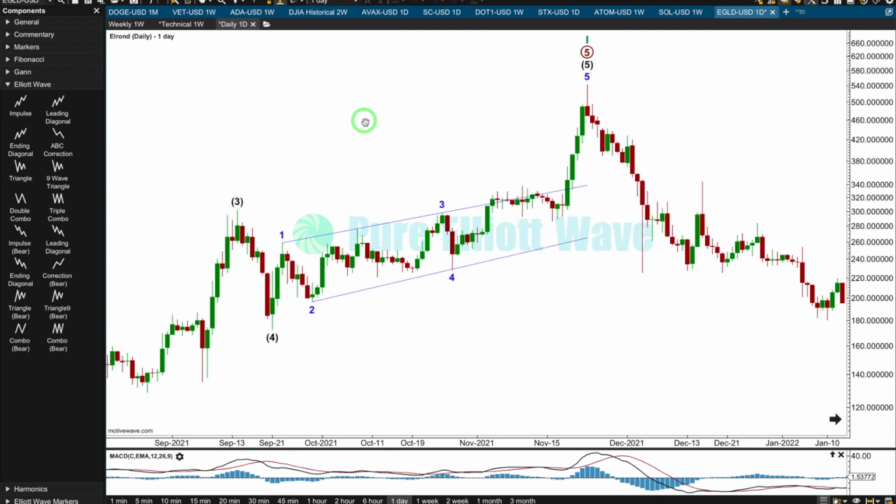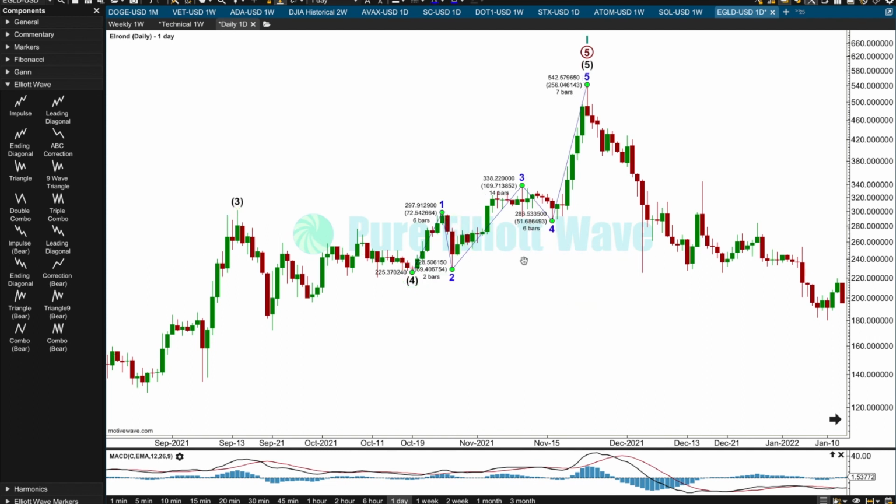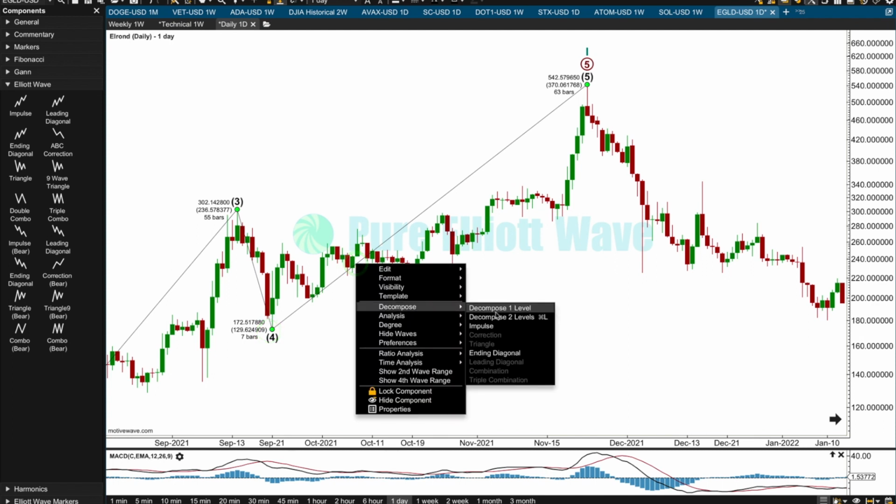No, that's not going to work. The trend lines don't diverge. Trying to see if there's a triangle in here. Could be. And then would this be an ending diagonal? All this overlapping. No, the wavelengths don't work. It's neither expanding nor contracting. 3 is longer than 1, 5 is longer than 3, but 4 is shorter than 2. So that won't work. So that means 5 has to be an impulse.